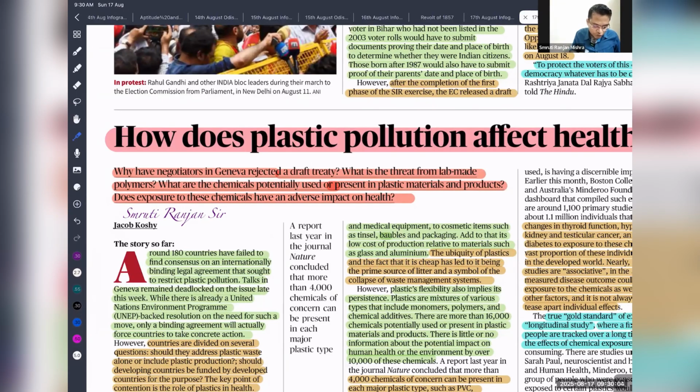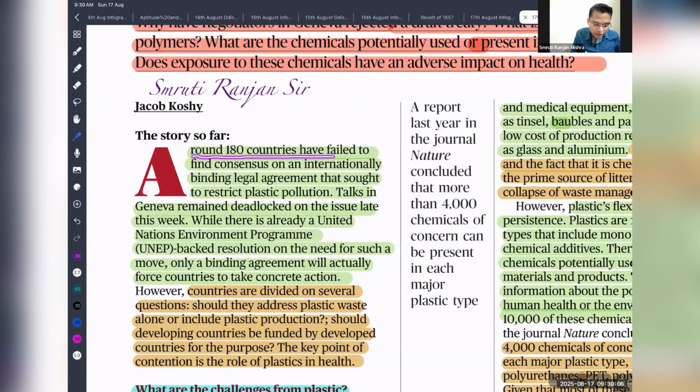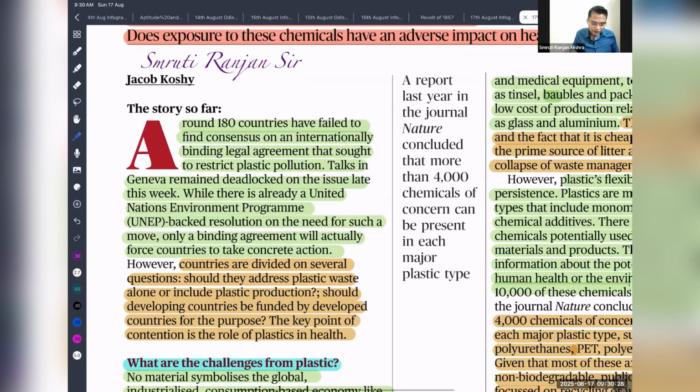I'm just reading it out, so listen carefully. Around 180 countries have failed to find consensus on an internationally binding legal agreement that seeks to restrict plastic pollution. Talks in Geneva remain deadlocked on the issue, which ended this week. This plastic treaty is negotiated under the United Nations Environmental Program backed resolution. The countries are divided on this issue.